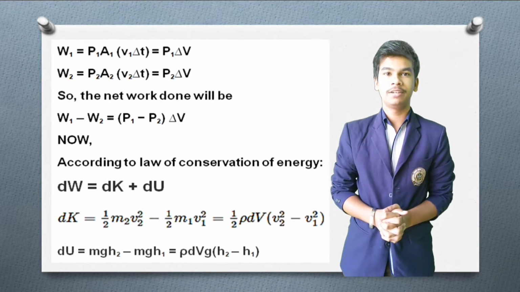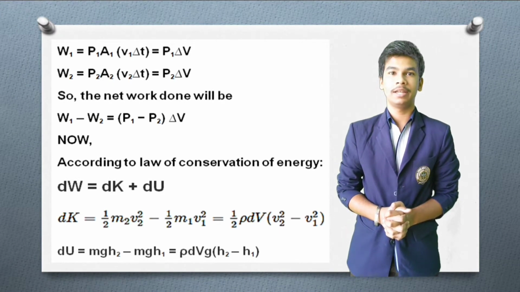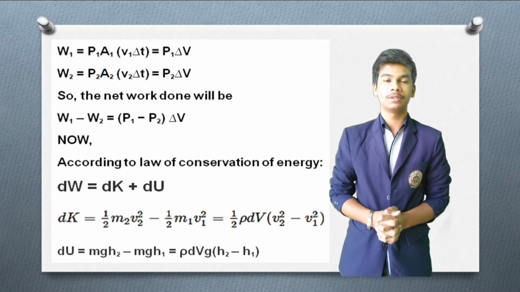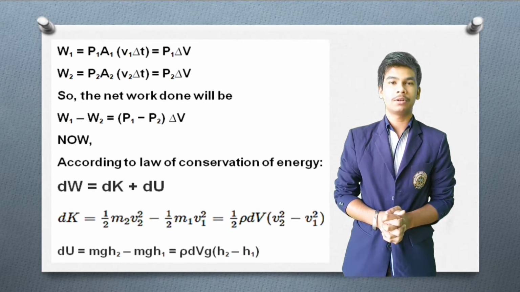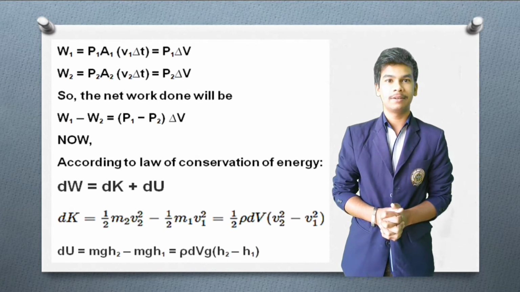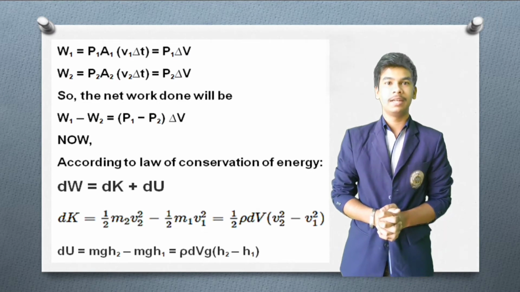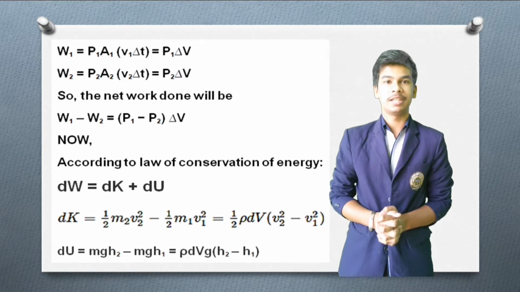So first of all we need work done. So work done on A1 will be W1. For work done we need force and displacement because work done is equal to force into displacement. Force on A1 will be P1 A1 and displacement on A1 will be V1 delta T, where delta T is the change in time.